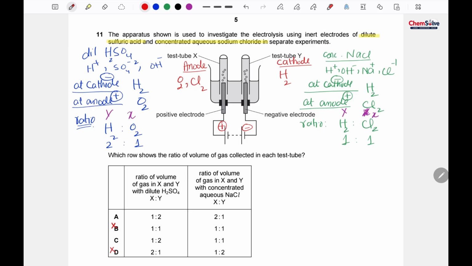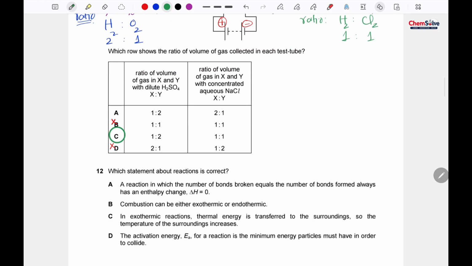We have to look for A or C. But here the X to Y ratio is 1:1. That is here. So C is the correct option. I hope it makes sense to you.